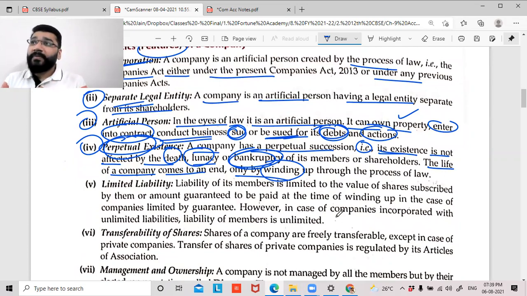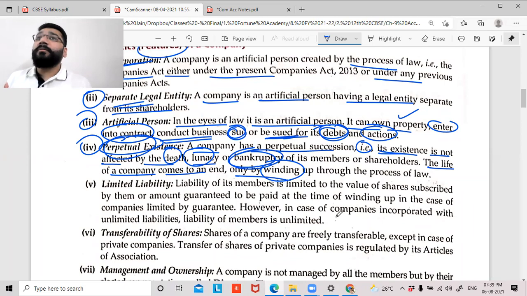What is limited liability? If the company is unable to pay its own debts, they will not attack the private properties of the shareholders. Guys, you are all the shareholders, the owners who have contributed capital. If Reliance Limited or any other company, XYZ company, is unable to pay any debt, will the bankers come and seize your private properties? That is the advantage in companies, that the liability is limited.